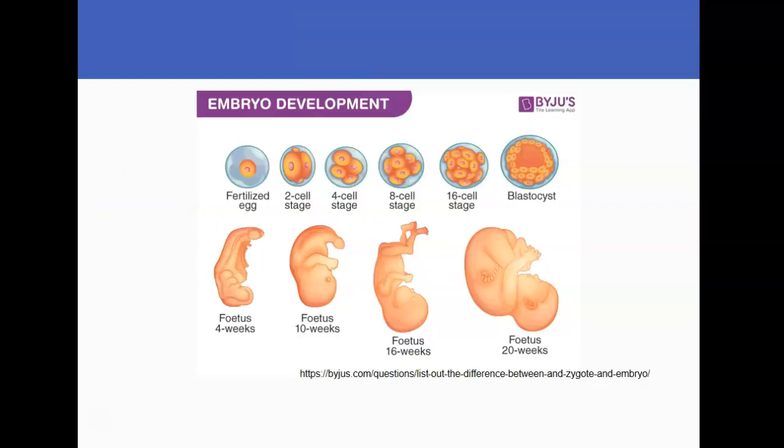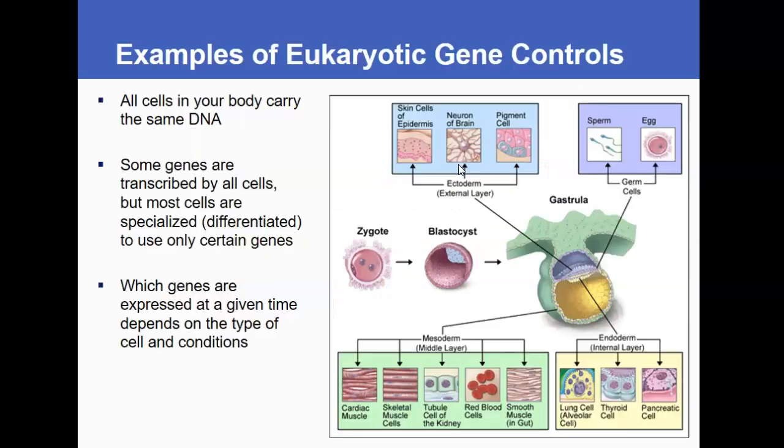And how it's regulated is actually really important because we all start out as just one cell, where we get half our genome from one parent and half our genome from another parent, which is everything we're going to be talking about in the rest of this presentation. But we see that we are a fertilized egg and that single cell is going to multiply and multiply and multiply, and that's what we saw last week in mitosis. But what that means is that all the cells in your body carry the same DNA. So we have our single zygote that undergoes mitosis and mitosis to develop into a blastocyst.